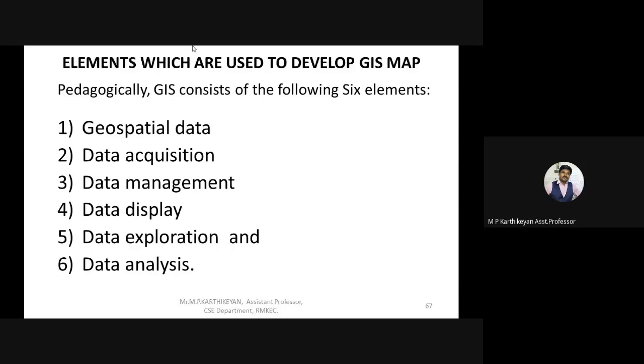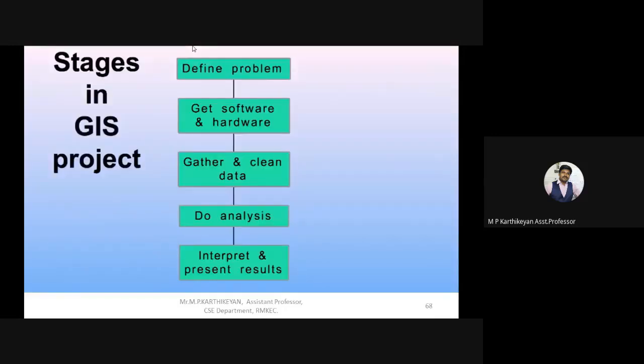Okay, so let's see these segments. These are the actual various stages in GIS projects. Those who don't have a clear idea what GIS does: GIS defines a problem, and we have to get the final result for that problem. Here, defining a problem is nothing but giving a query, like a DBMS query. Then we have to get the required software and hardware for this. That is the second process, getting the hardware and software for the defined problem.